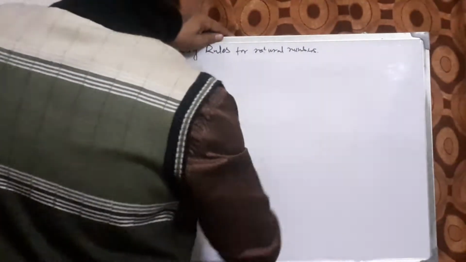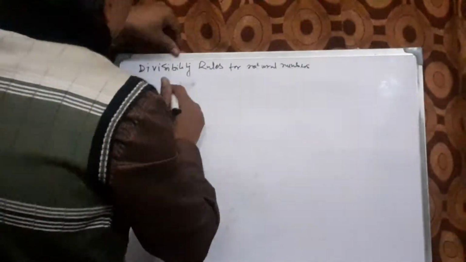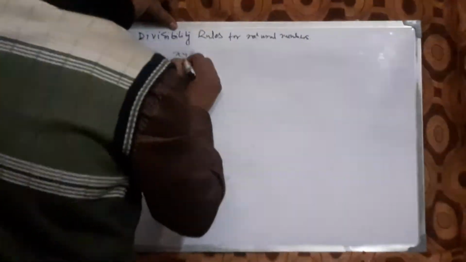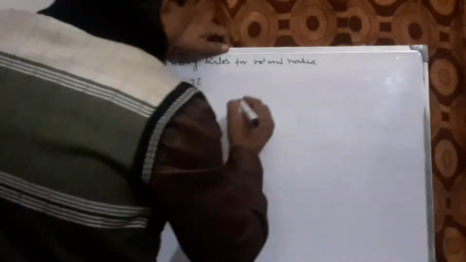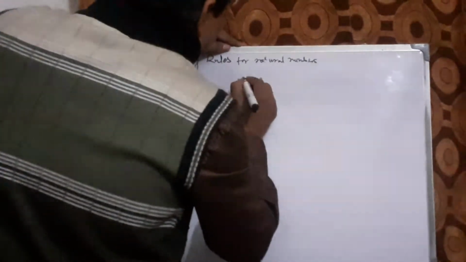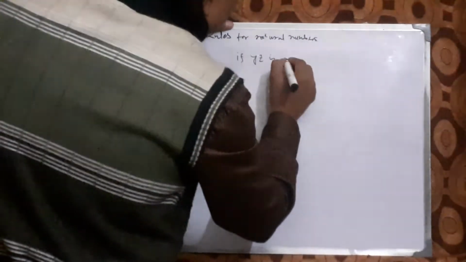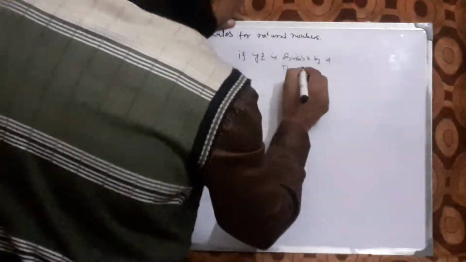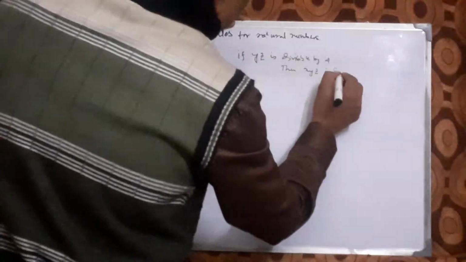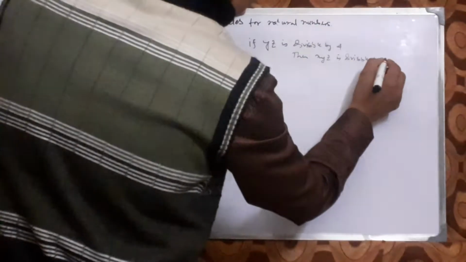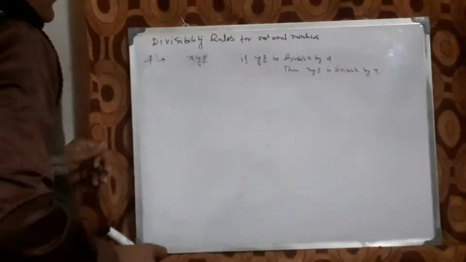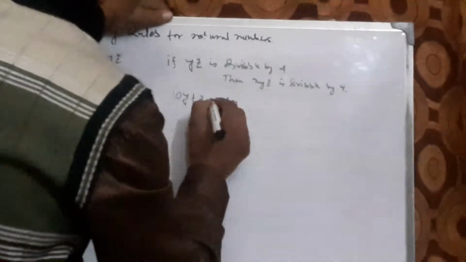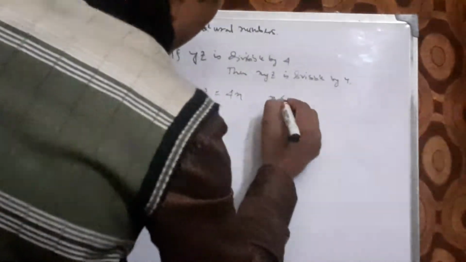This can be proved also. Now let us take a number. Suppose xyz is a number. Then if yz is divisible by 4, then xyz is also divisible by 4. yz is divisible by 4 means 10y plus z equal to 4n, where n belongs to the natural number series.